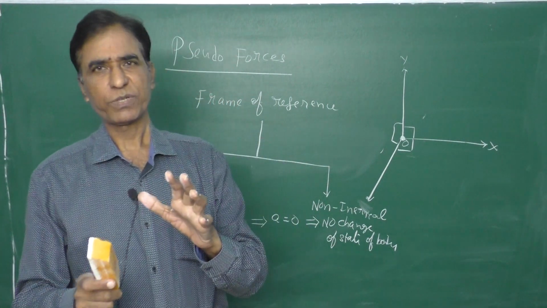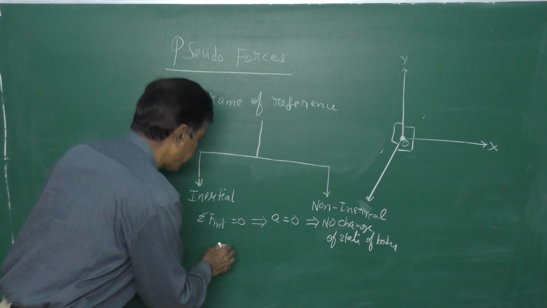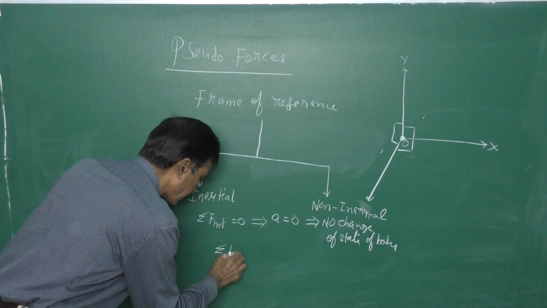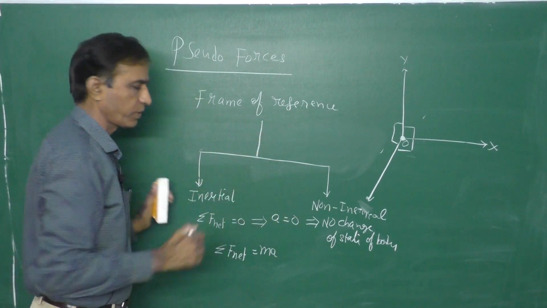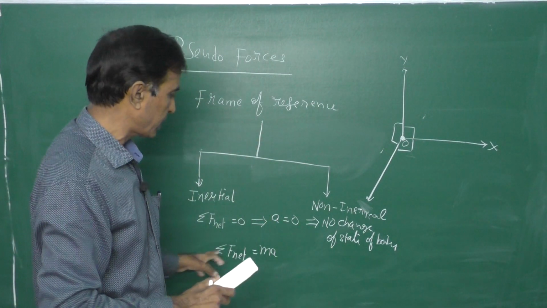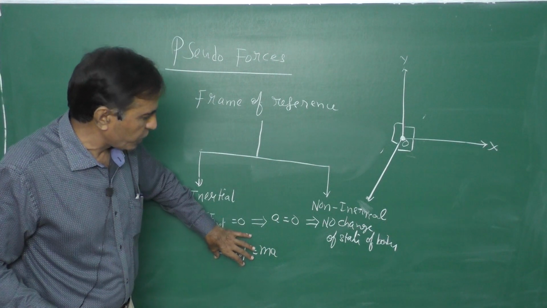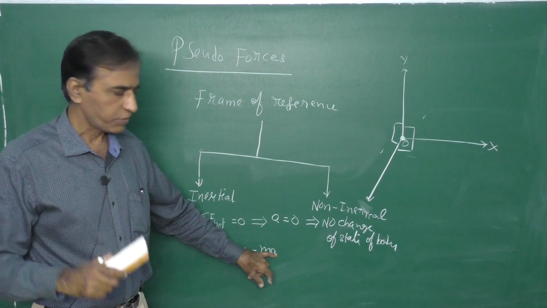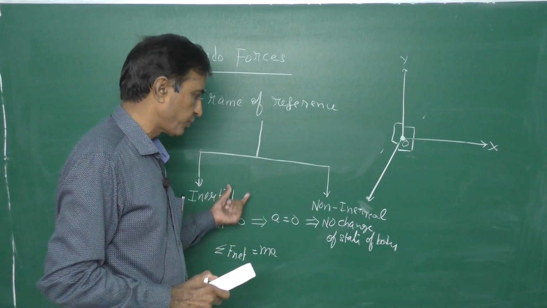So in an inertial frame of reference, we apply the equation sigma F net, the sum of external forces, is equal to ma, so that we can find the unknown forces when we know the acceleration of the body and the mass of the body. That we call an inertial frame.